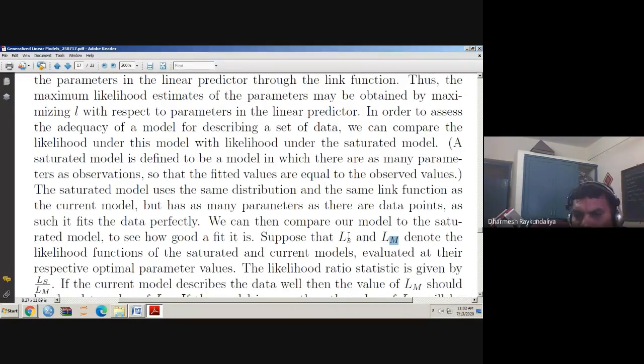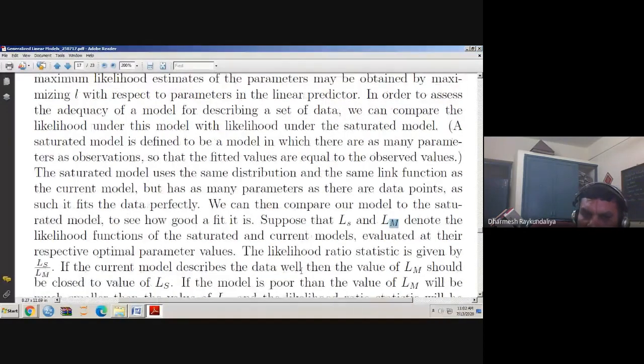So this is the likelihood evaluated at the optimal parameters of the saturated model, and L_M is the likelihood of the model optimized at the current model's parameter values. If you take this ratio of L_S upon L_M, it is known as the likelihood ratio statistic.